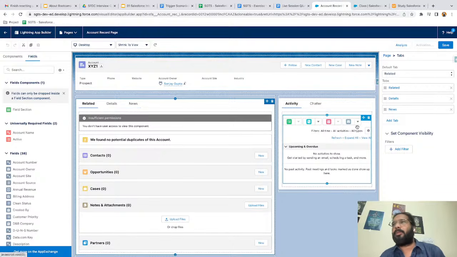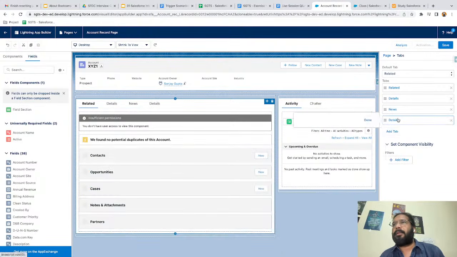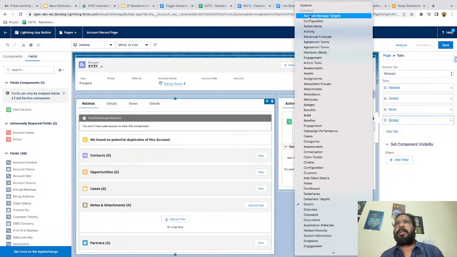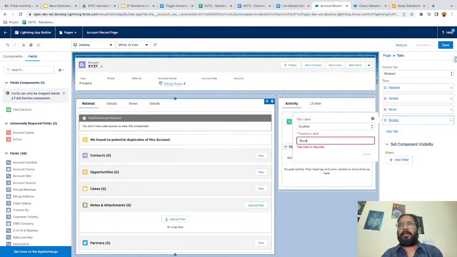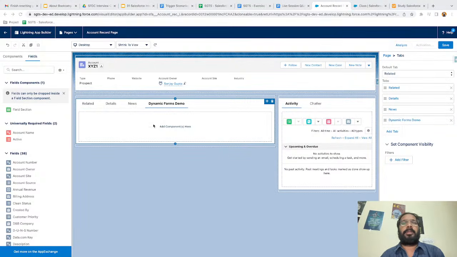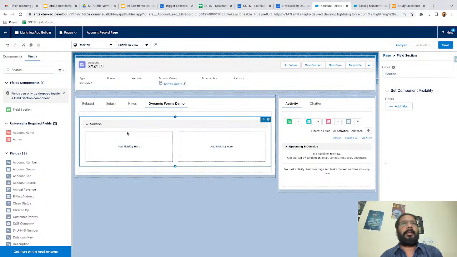I'm going to create one more tab here, and I'm going to label this tab as custom label. For the custom label I'm writing dynamic forms demo. Here you can see this dynamic forms demo tab is created, and here we can add the component. I'm just dragging and dropping this field section, and you can see the field section is created, and here we can add fields as per our requirement.